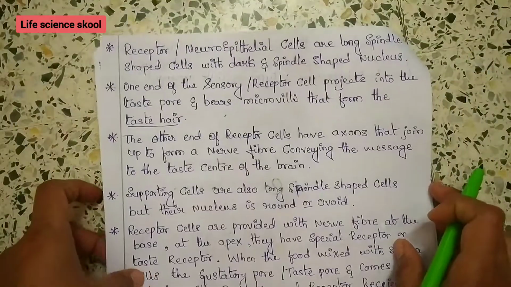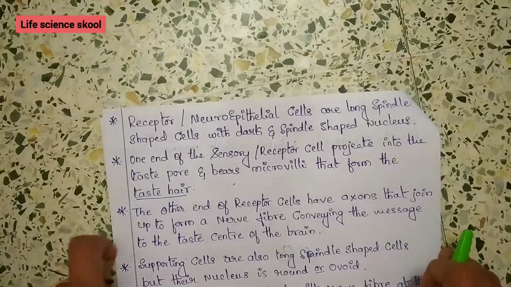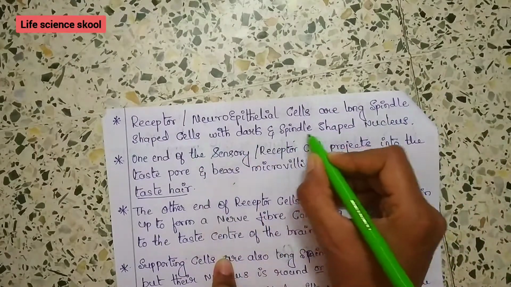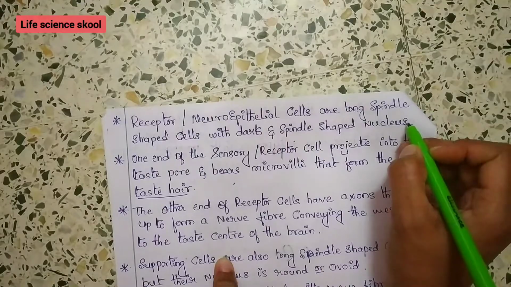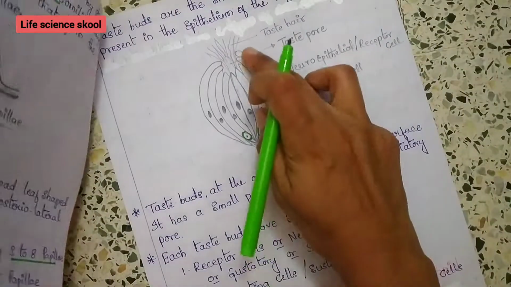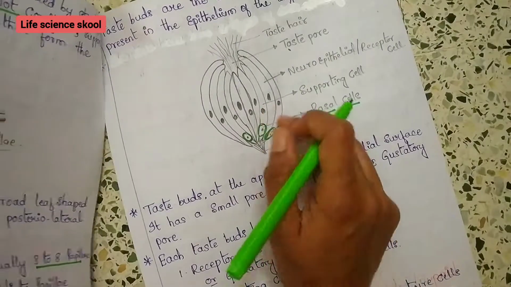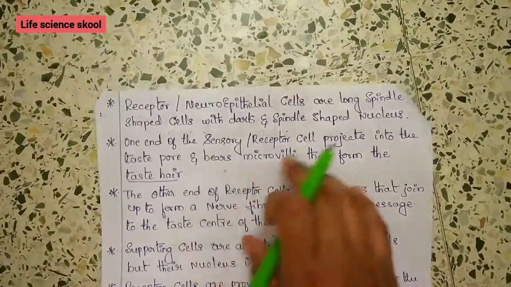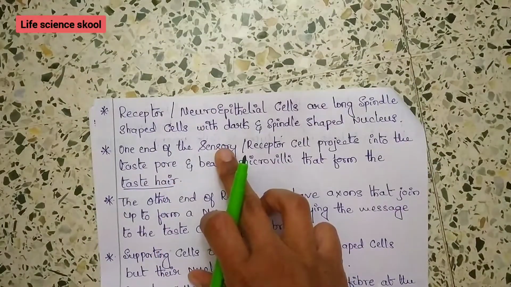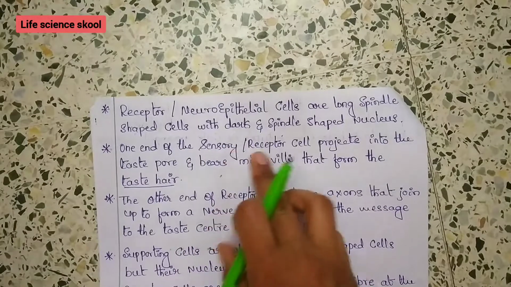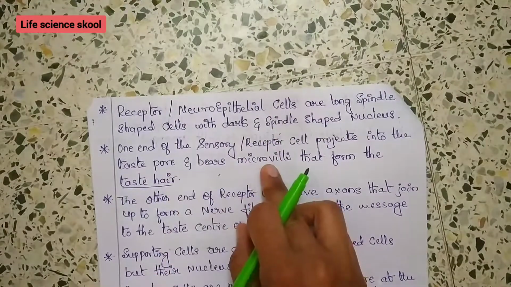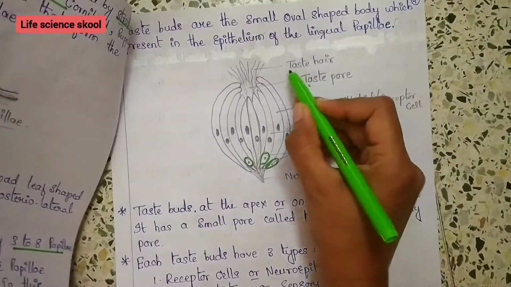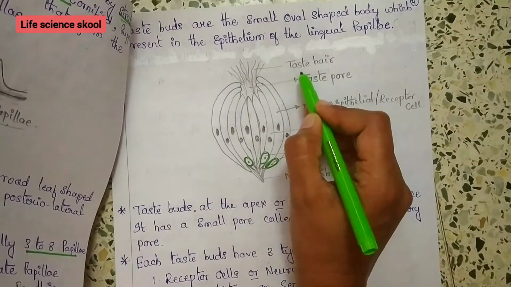Now the receptor cells, or neuroepithelial cells, are long spindle shaped cells with a dark and spindle shaped nucleus. One end of the sensory or receptor cell projects into the taste pore, and it bears microvilli that form the taste hair. You can look at the diagram here, this one end forms the microvilli, hair-like structures, which are called taste hair.